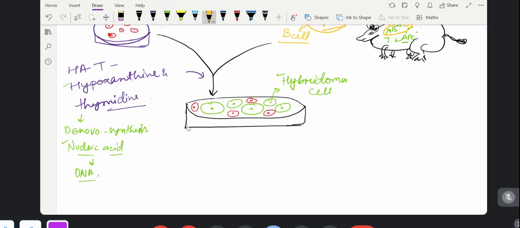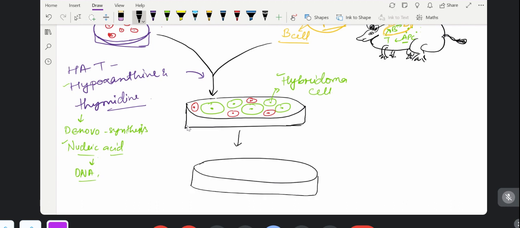We will stop this hypoxanthine. After this, we will bring this culture out, and in the same culture we will provide aminopterin.